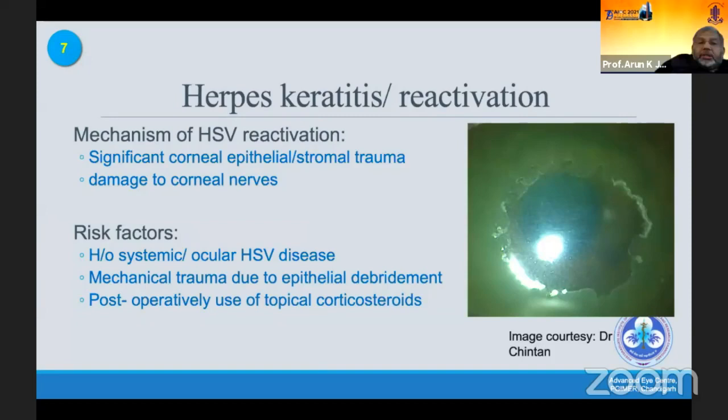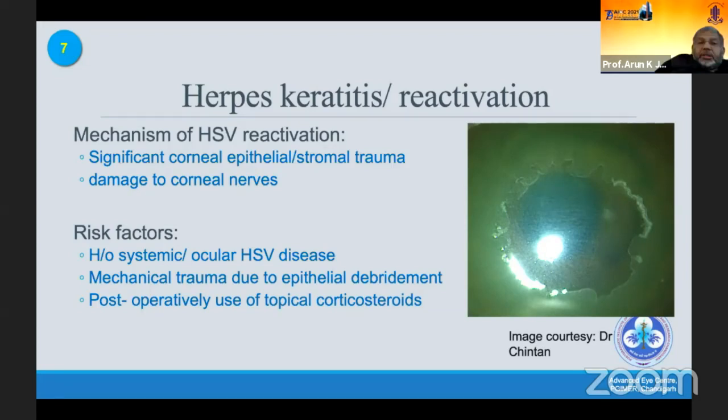And the reactivation of herpes keratitis. All types of keratitis can recur, though epithelial keratitis is more common after CXL than the stromal, reactivating stromal or endothelial herpes simplex keratitis.